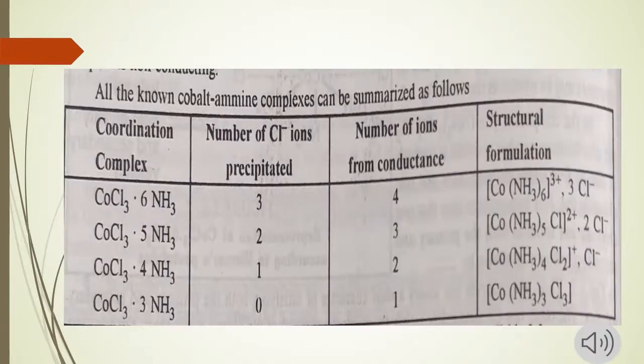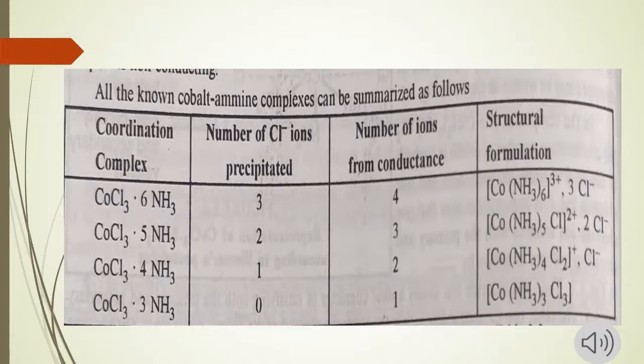Now here, this is a table for the cobalt amine complexes in a summarized form, which shows 4 examples, 4 coordination complexes and their structural formulations. So in the first structural formulation, there are 4 ions: 1 is complex ion and 3 chloride ions. So the number of chloride ions precipitated is 3, as 3 chloride ions give the precipitate of 3 AgCl with silver nitrate.